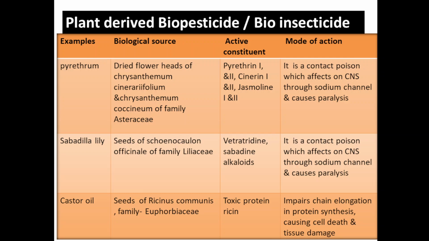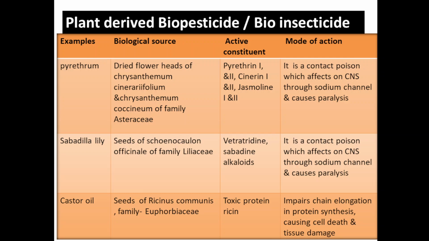The sodium channel is blocked, and due to blockage of the sodium channel it will lead to hyperpolarization and it will cause paralysis, and finally the insect or pest will die.